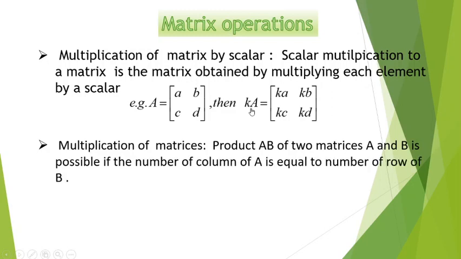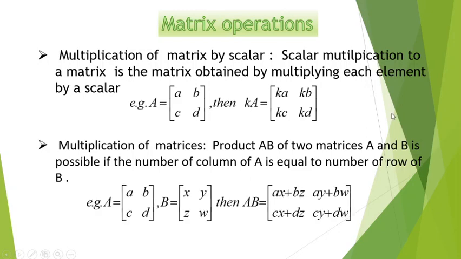Conformable means the number of columns of the first matrix must be equal to the number of rows of the second matrix. Then only is matrix multiplication possible. So here I have shown the matrix multiplication of two matrices. You can verify.